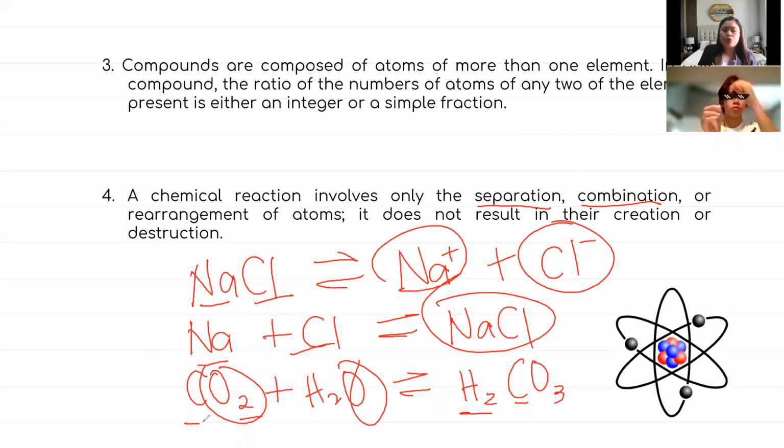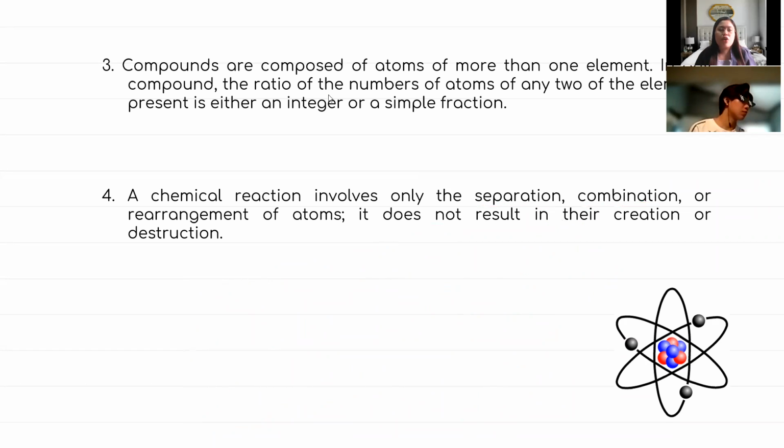And that is also true for this one. You can still see all the elements sa products. Walang na-create na bago, walang na-destroy. Yan talaga yan ang class rule natin yan sa chemical reaction. Okay? Walang new substance na ma-form, walang ma-destroy. Even if merong chemical reaction na nangyari. So I hope clear yan siya sa inyo. Any question?